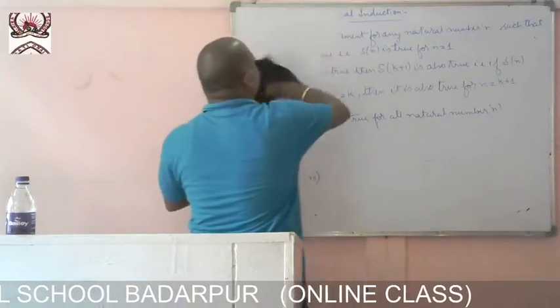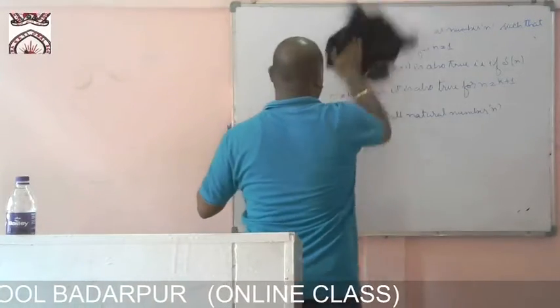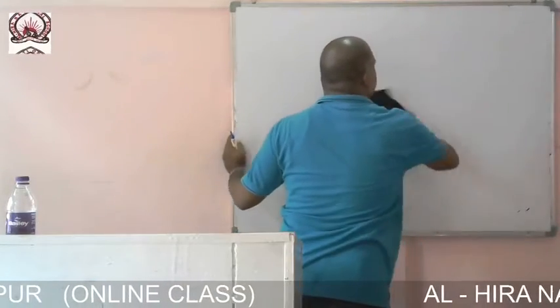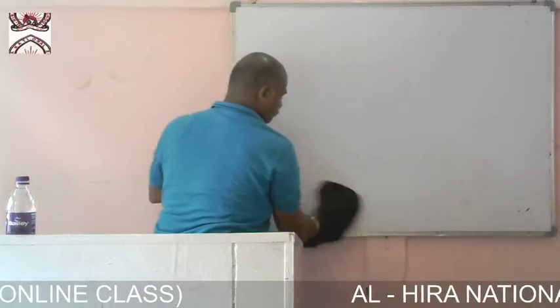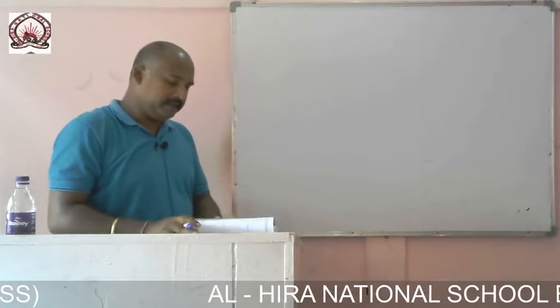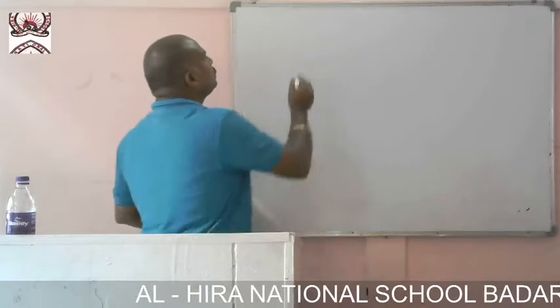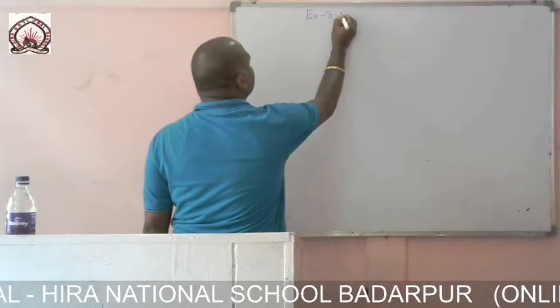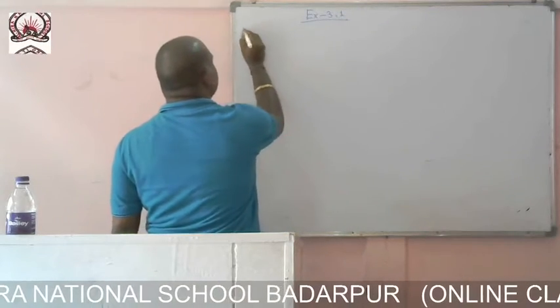Now let us solve the numericals. Number 1, in exercise 3.1, question number 1.